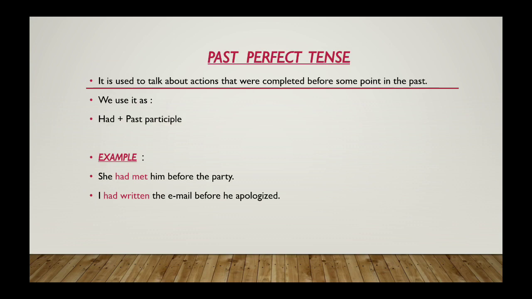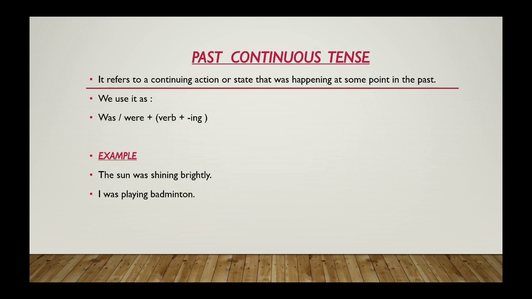Second is past perfect tense. It is used to talk about actions that were completed before some point in the past. We use it as had plus past participle. Example: she had met him before the party. There, met is your past participle, and in the second sentence, written is your past participle. I had written the email before he apologized.